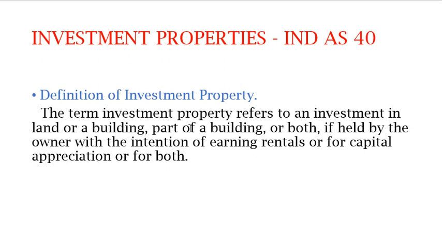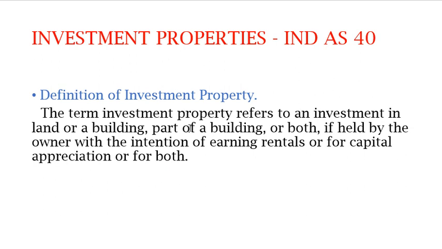So in an operating lease, the ownership is not transferred; only the asset is transferred to the lessee for a certain period of time to accomplish his task. But in a finance lease, the asset along with the ownership is transferred, where if the lessee pays the final settlement, the asset becomes the lessee's. So the ownership is transferred from the lessor to the lessee. That is known as your finance lease. So any asset which is held or sold in the ordinary course of business, or which acts as a finance lease, will not come under investment property. It comes under IAS 2 Inventories.